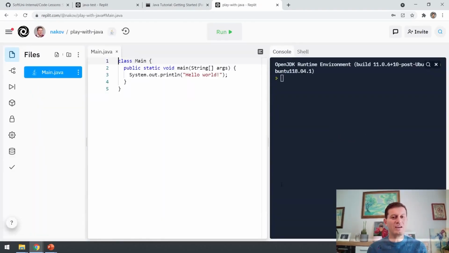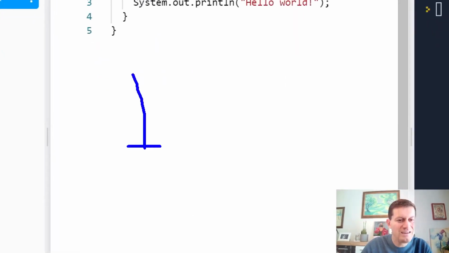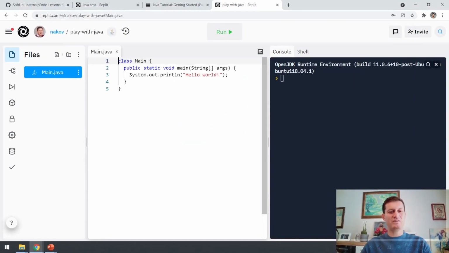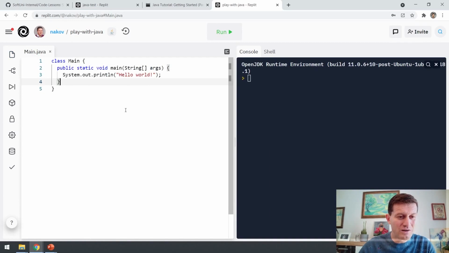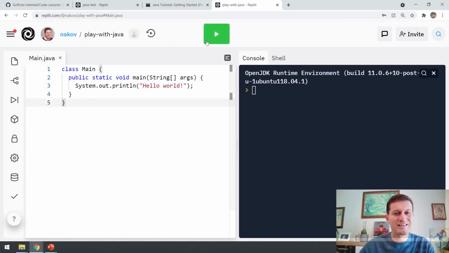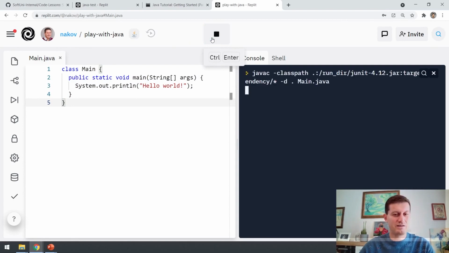What you see on the screen is called a coding environment or developer environment, or IDE, integrated development environment. Integrated because you have compiler, code editor, runner, and everything integrated together. Writing commands is done here at this place, and running the program is done here.